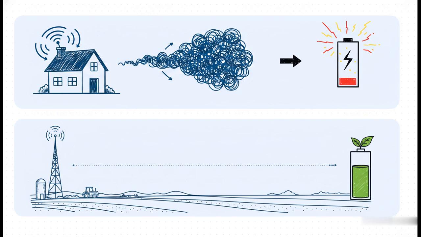In stark contrast, we have LoRa, or long range. Now, LoRa operates at a tiny fraction of that speed, just 50 kilobits per second, but it can cast that data over 10 kilometers away. It's perfectly designed for sending low-power blips of agricultural data across literal miles of open fields.